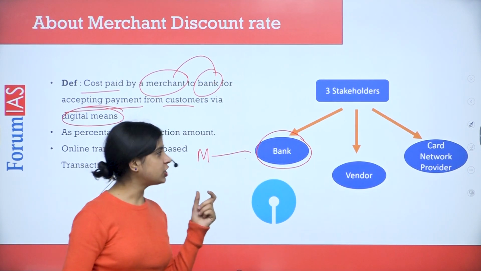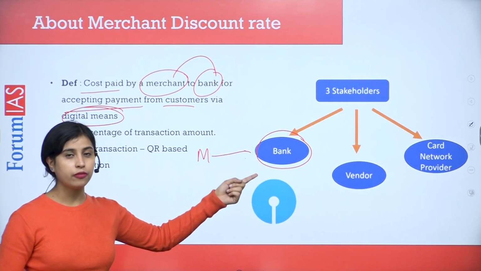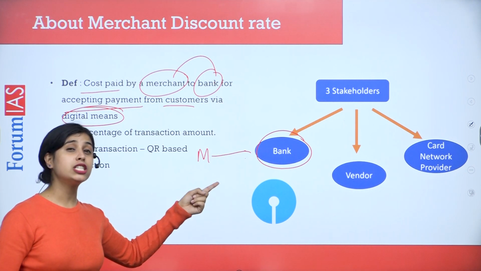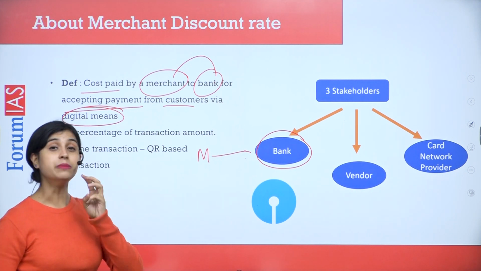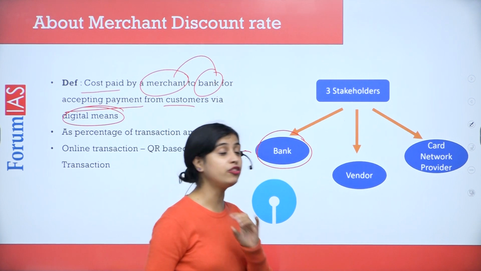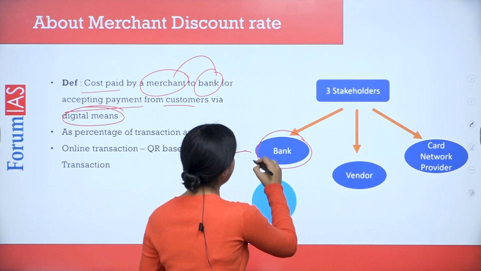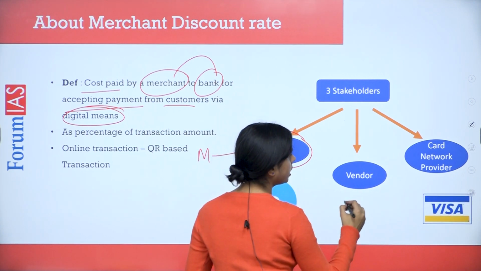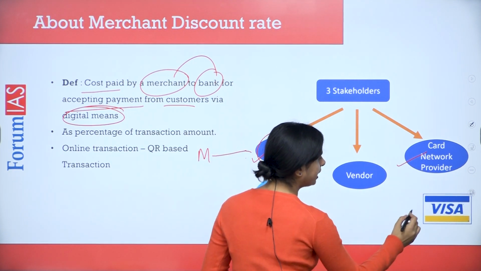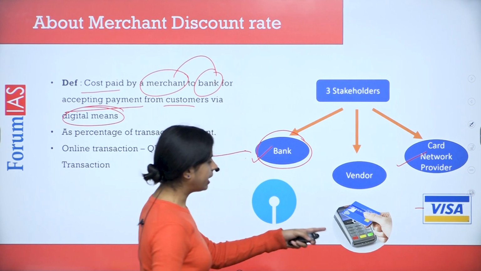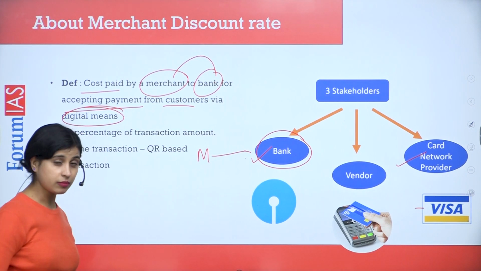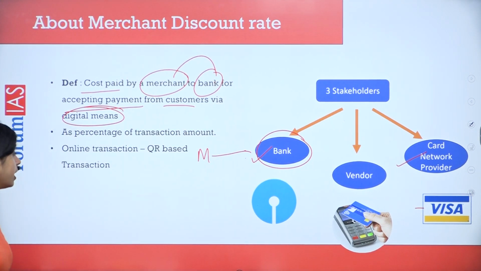Okay, so the charge is paid by the merchant to the bank for the digital payment. This charge is called merchant discount rate, and this merchant discount rate is shared between three stakeholders, because help is provided by the bank, as well as your card network provider, that is Visa, as well as your vendor, that is the point of sale machine, the one who has installed this machine.